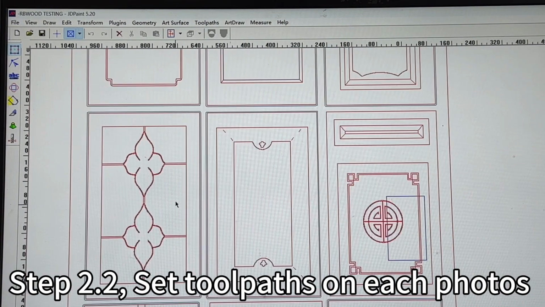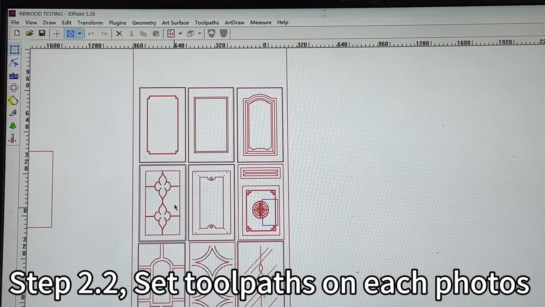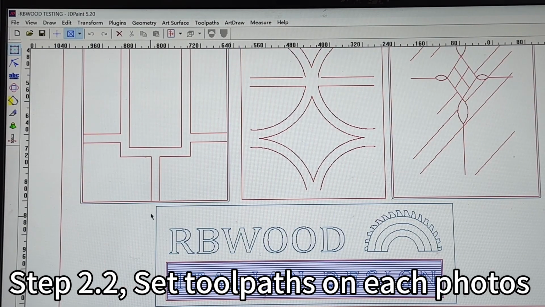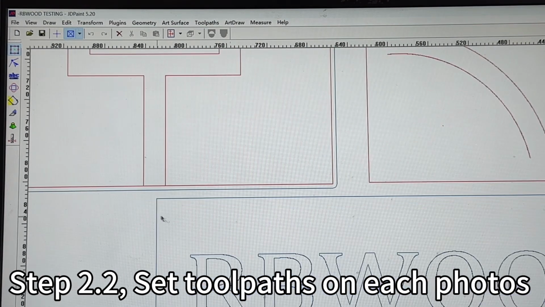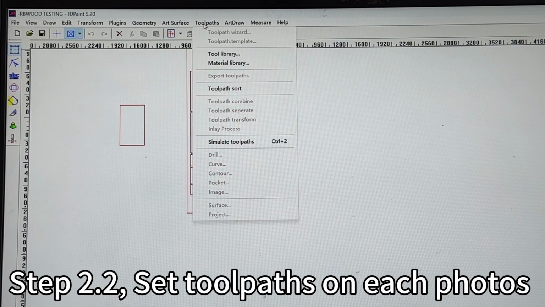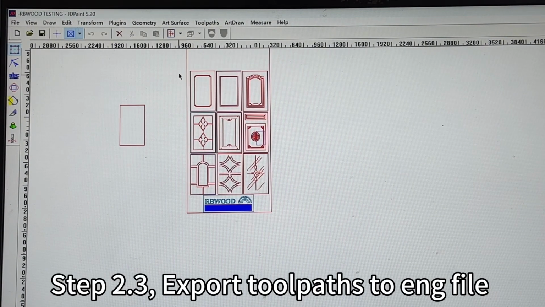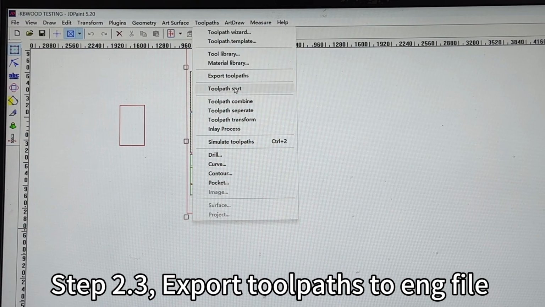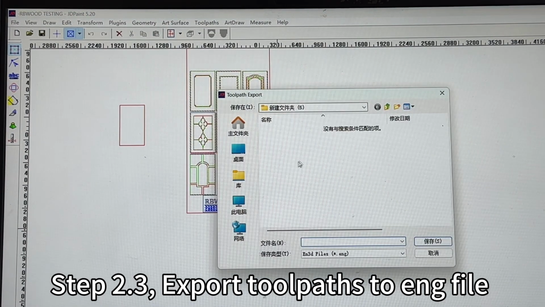You see, there is a blue line outline outside the picture, like this. This blue line is the tool path. That means the drilling knife will work following this blue line. Then after you set the different patterns with different tool paths, you choose them all, and what we need to do is export tool paths.